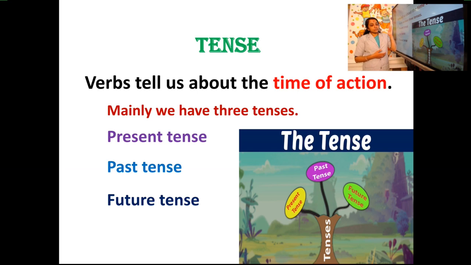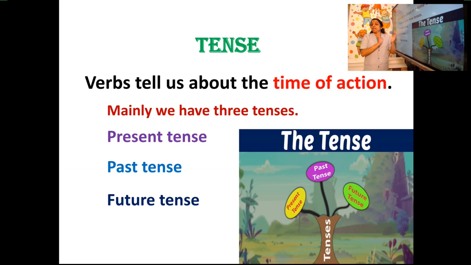Clear? So what do you mean by tense? It is the time of action. And how many tenses do we have? We have three main tenses. They are the present, the action that happens now; past, the action that happened before; and future, the action that is going to happen.